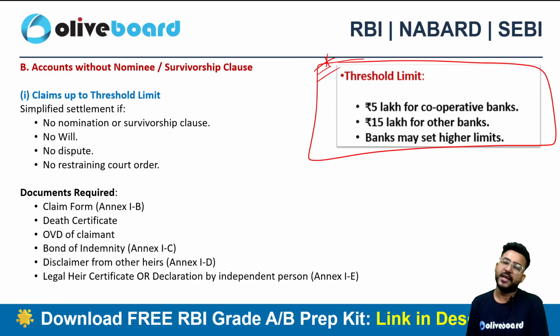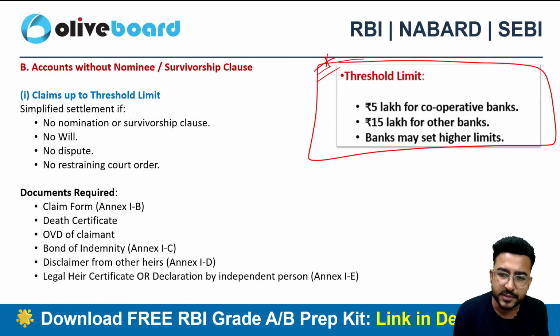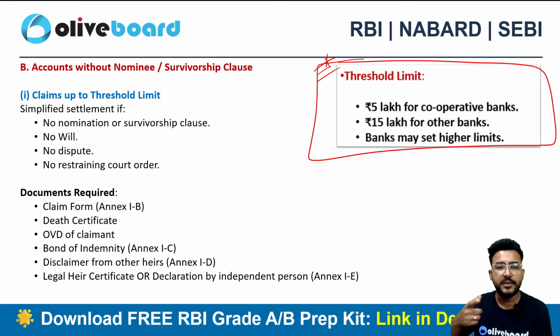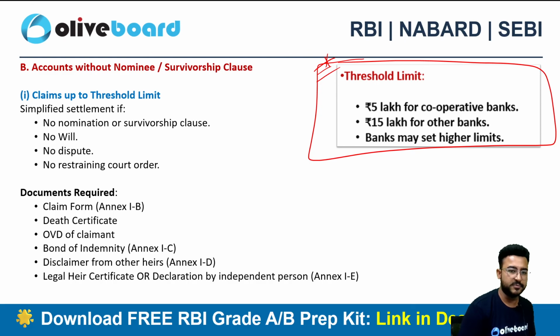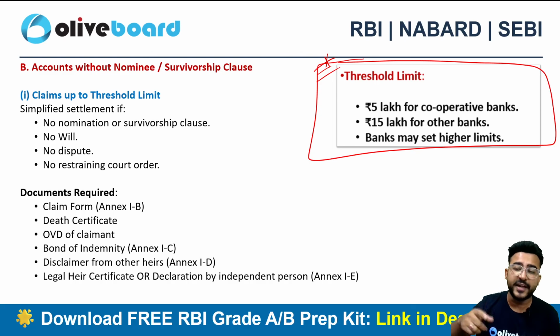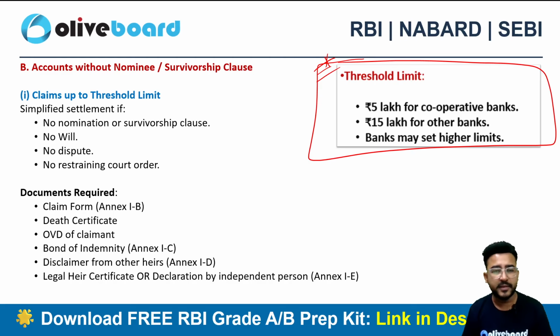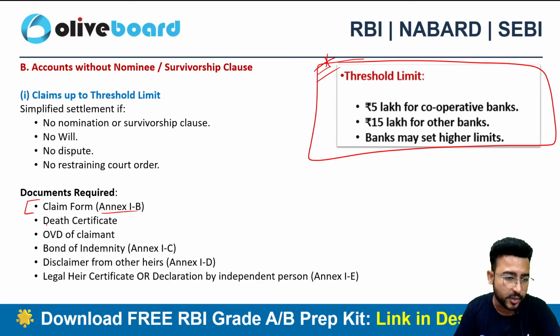The account does not have any nominee, it does not have any survivorship clause, and the deposit is up to the threshold, 5 lakh or 15 lakh, whatever the case may be. There is a simplified settlement process. No nomination, no survivorship clause, no will, no dispute, no court order restraining any payment. In that case, you need to file a claim in a particular form. You need to give the death certificate of the deceased customer. You need to give the OVD, official valid document, of the claimant, obviously.